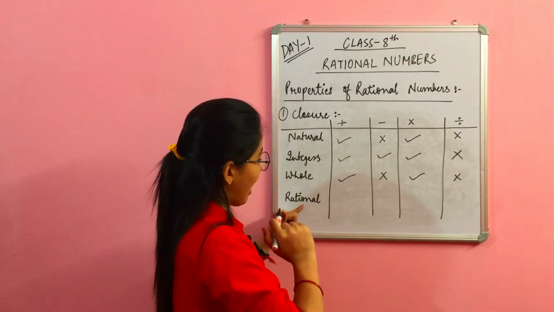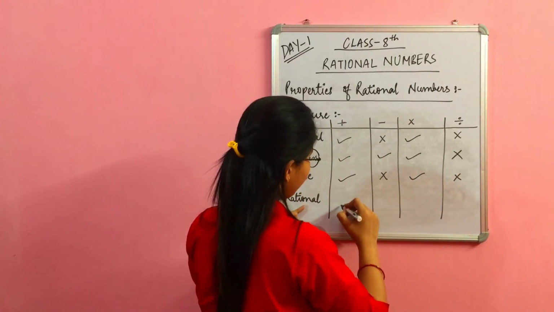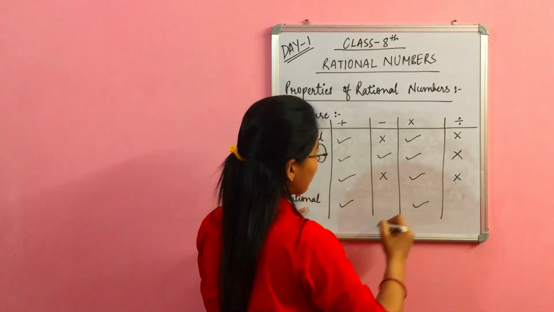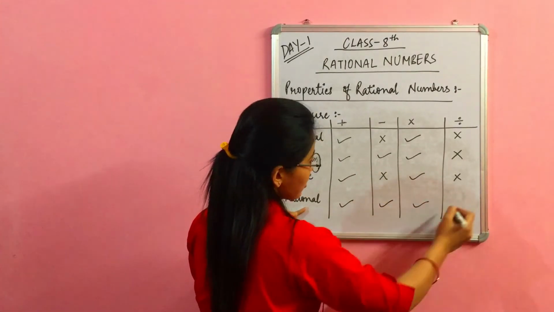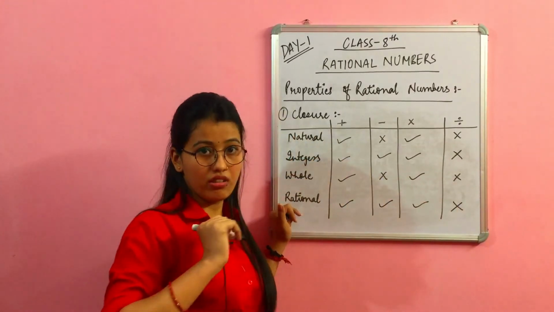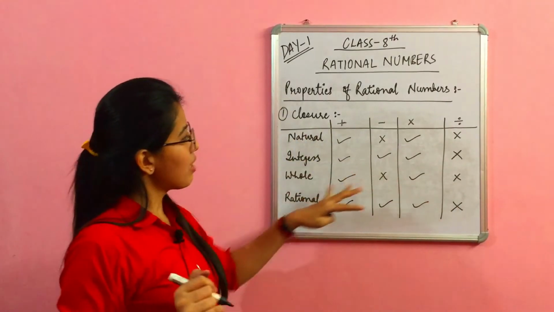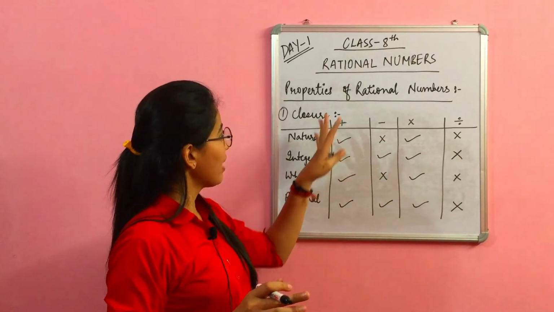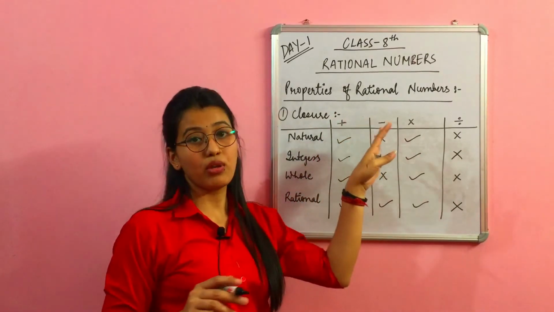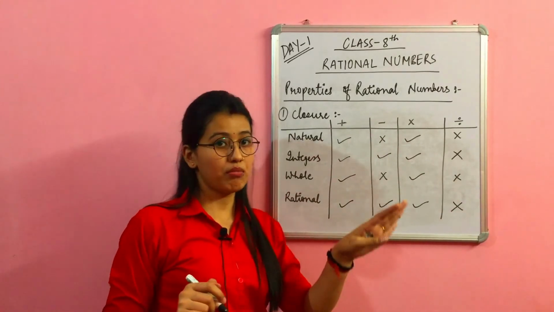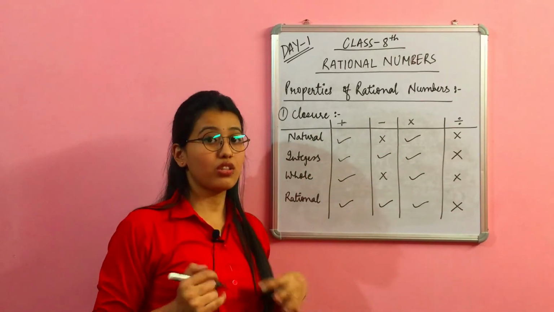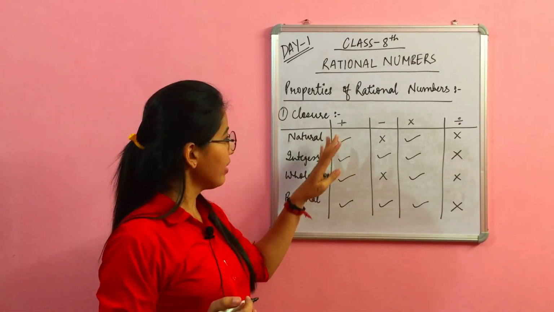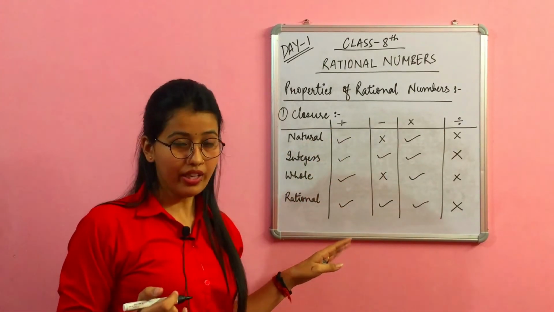In the case of rational numbers, the closure property is satisfied for addition, multiplication and subtraction, but not division, right? So we can summarize this video in this form: if we are talking about the properties of rational numbers, the first property, known as the closure property, is not satisfied in these cases.